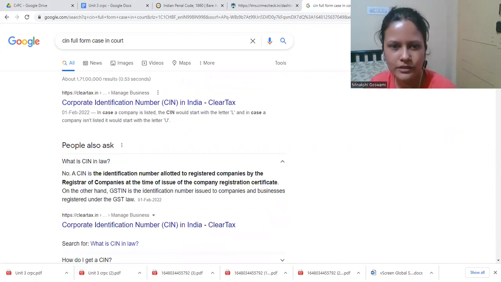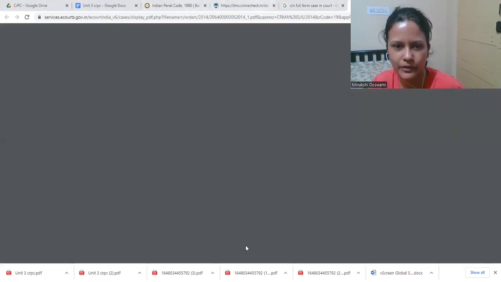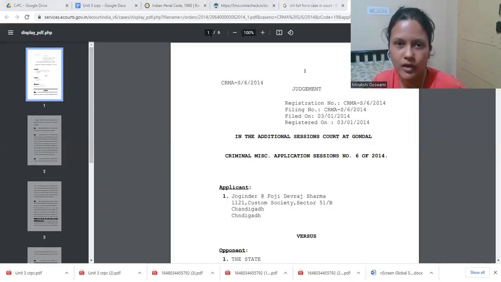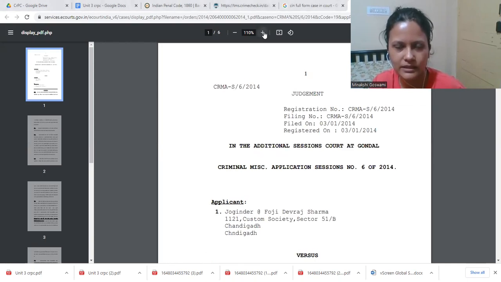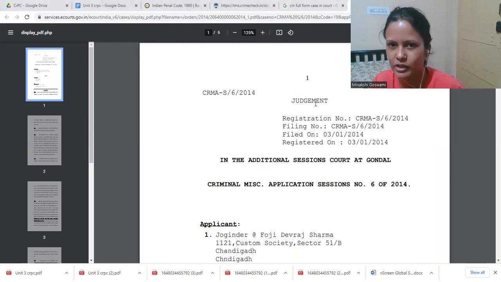Okay, so this is where all the details open: the party's name, which case, and everything. See here, you would get the order number. This case is also decided, and one order has been uploaded. Sometimes many details are not uploaded, because they are still trying to become this online system. So sometimes you might not find all the details, but this is what it is. This is the final order, which is nothing but the judgment.